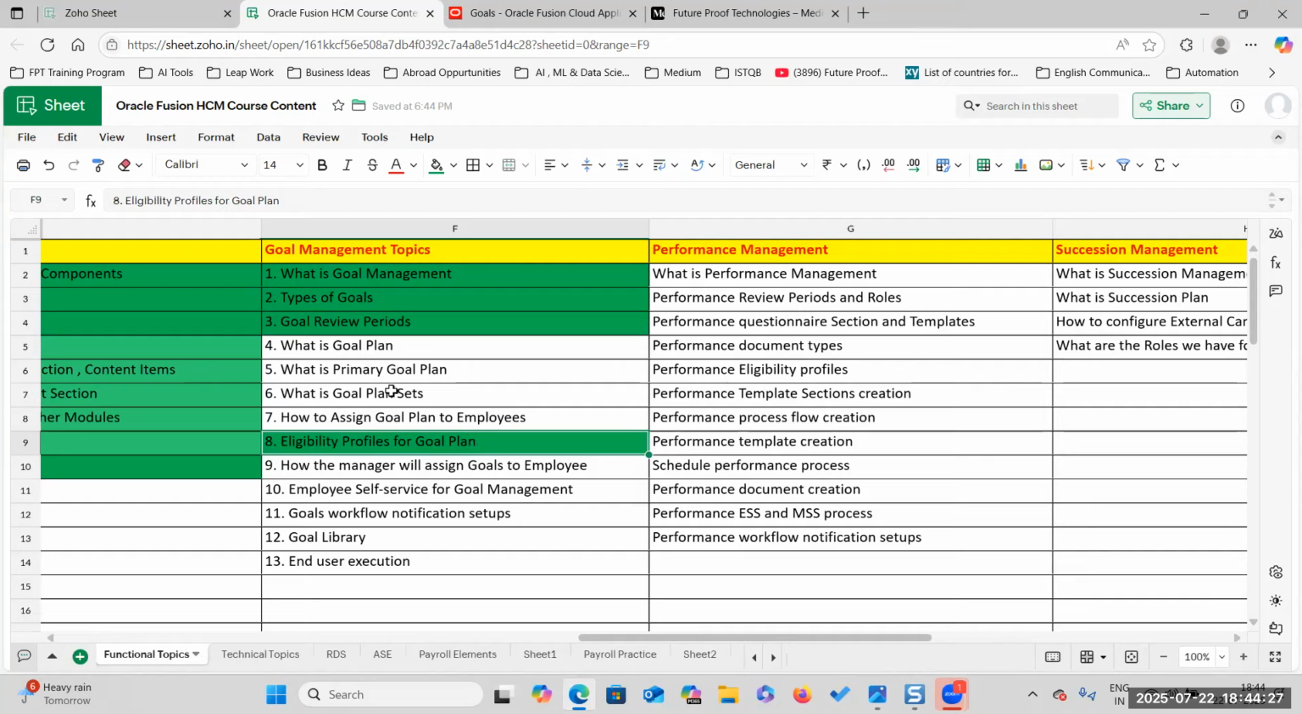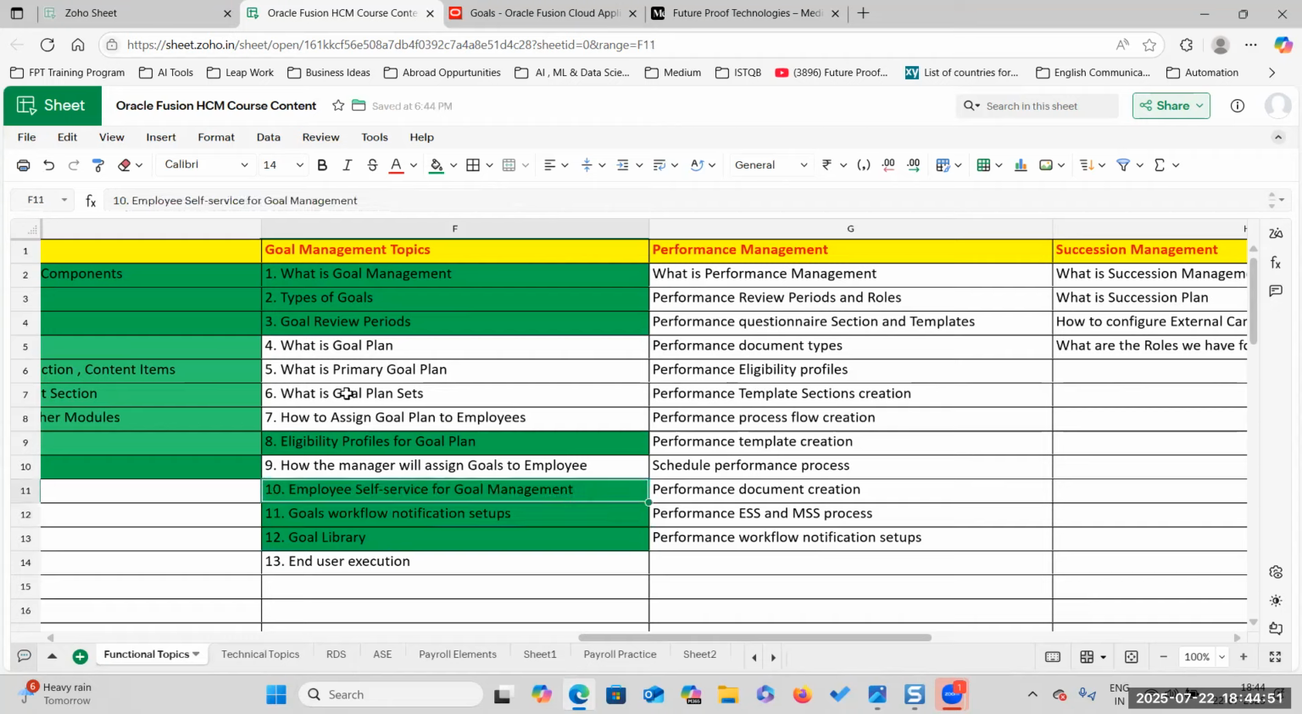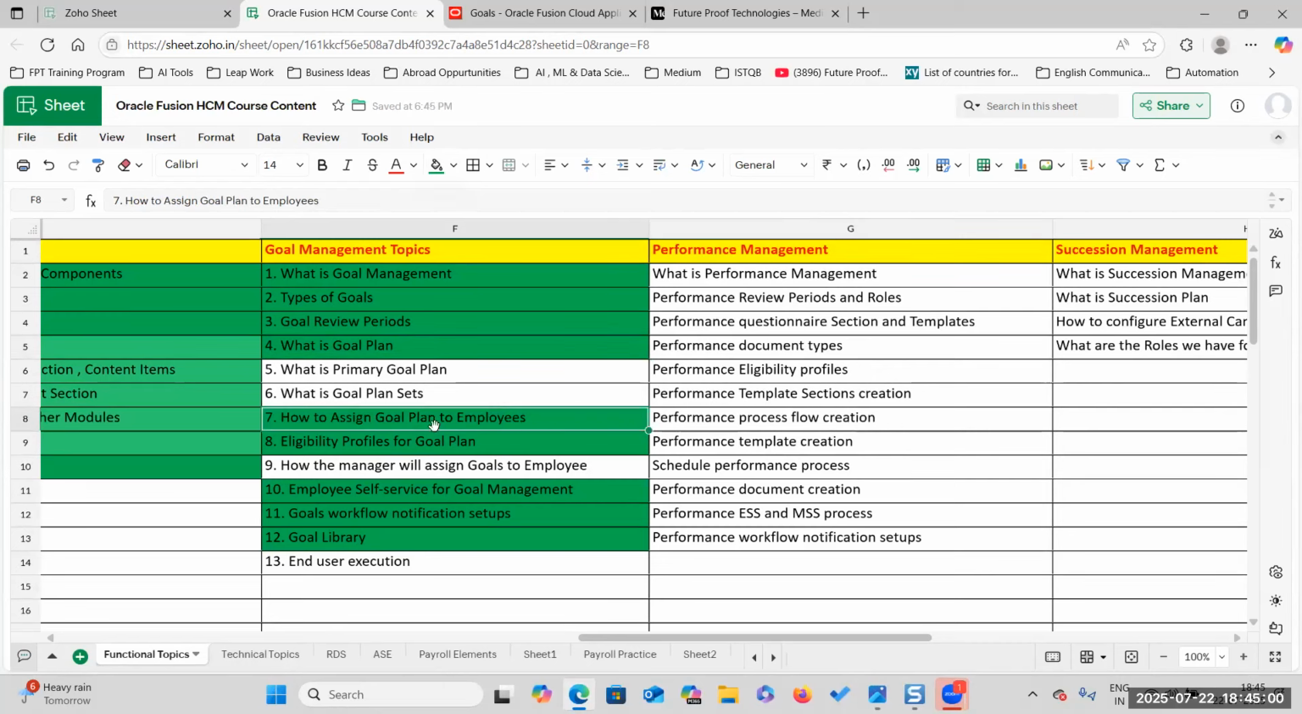What is meant by goal library, and what is meant by goal plan, and how to assign a goal plan to employees. And goal workflow notification setups. Employee self-service for goal management. Goal plans, and how to assign goal plans to employees.